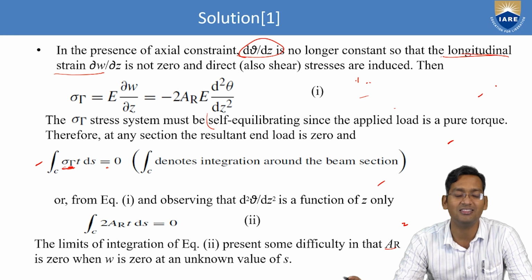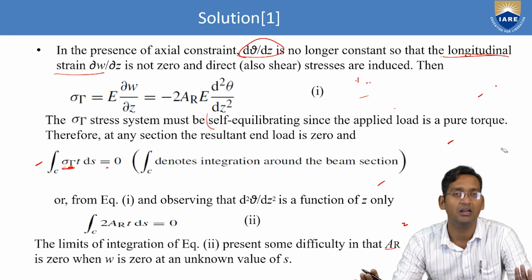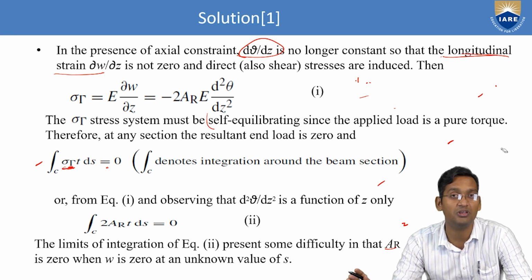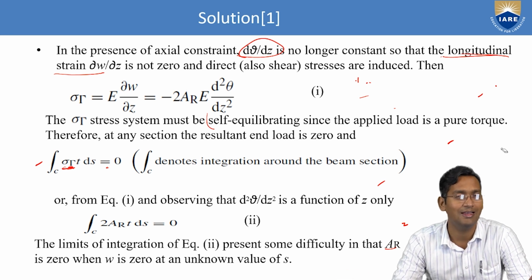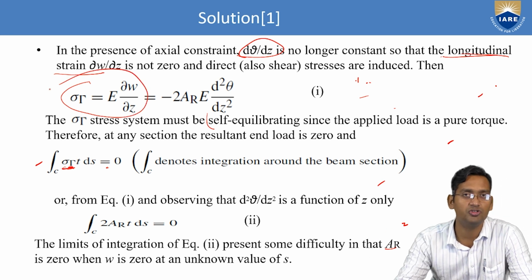And direct and shear stress also will be induced, means they will have some value. Not in the case of constant d theta by dz, because when d theta by dz is constant, del w by del z is zero, there is no longitudinal strain, there is no direct stress, right? But here once d theta by dz changes, all other things will be there. So now what will be there? In this case first we have to find what? Shear stress. That stress we require to find, because here the stress will be induced. So stress is what? Sigma t equals to E